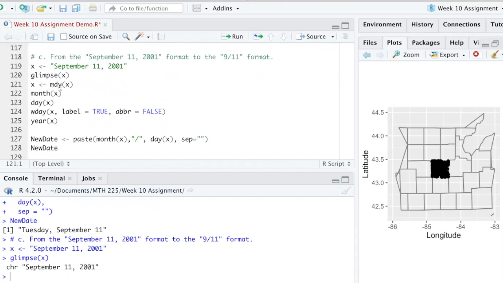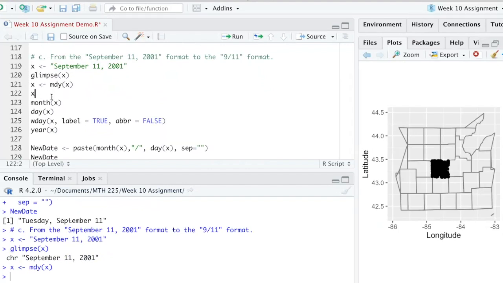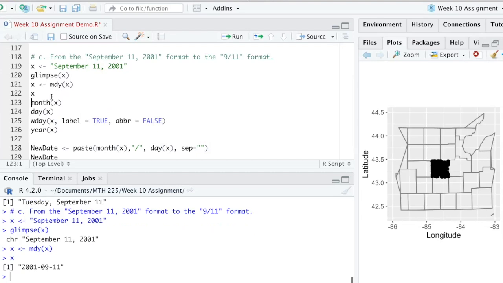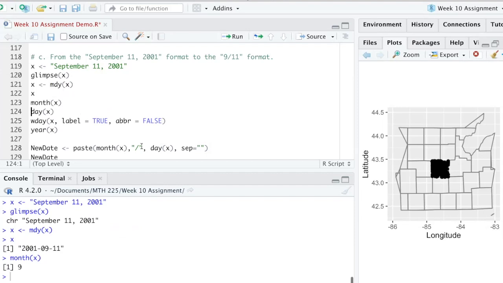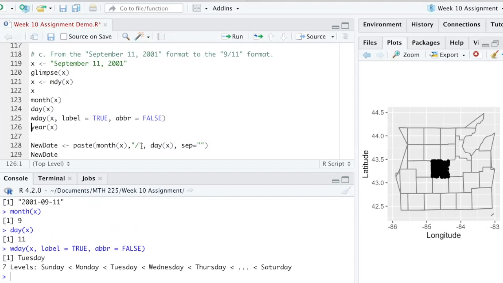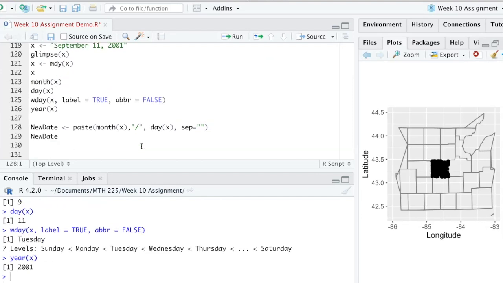So let's use the month, day, year, and then of this number here, and then let's convert it into the new X. And let's take a look at that new date, and there it is. We've got the year, the month, and the day in our standard format. Let's see if it's interpreting correctly. The month is 9, the day is 11, the weekday is full spelled out Tuesday, and the year is 2001.